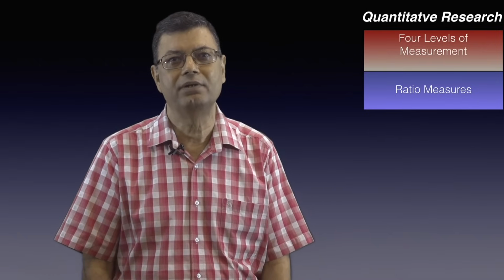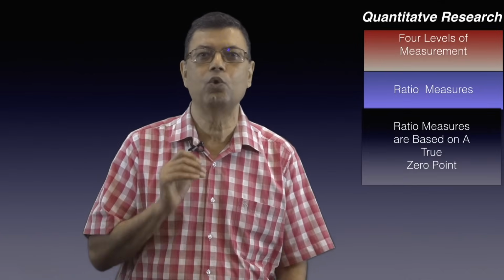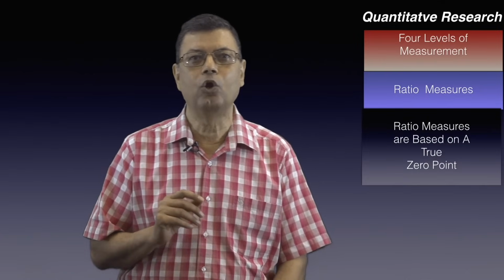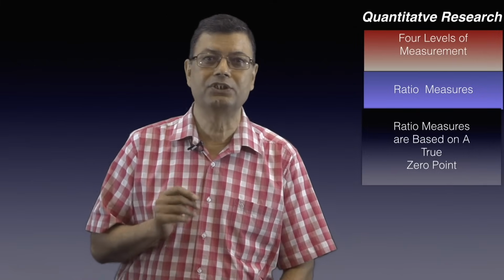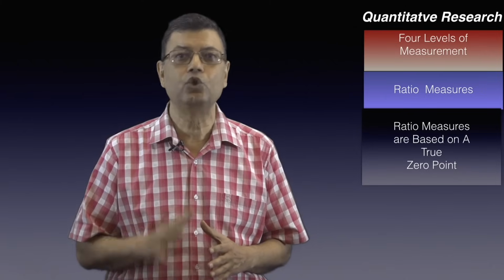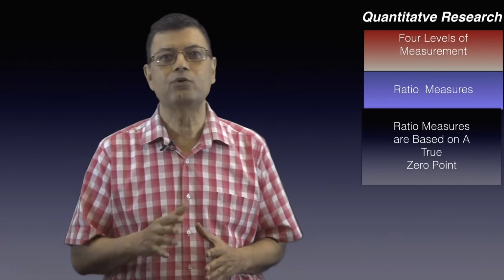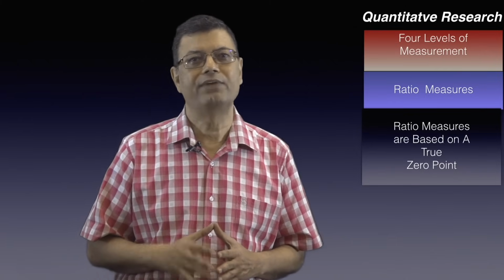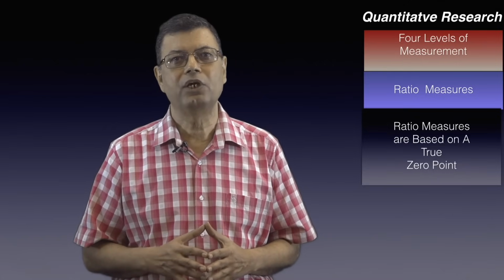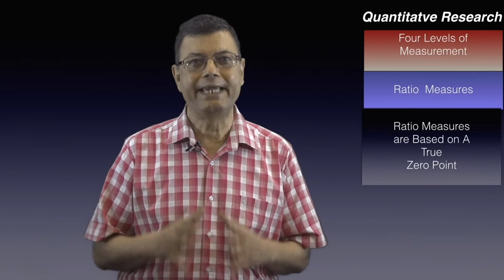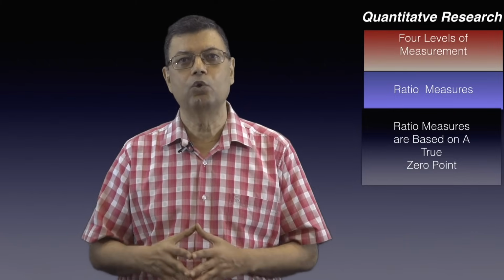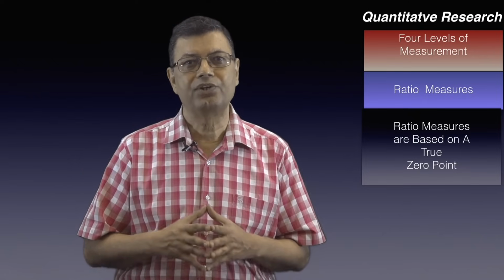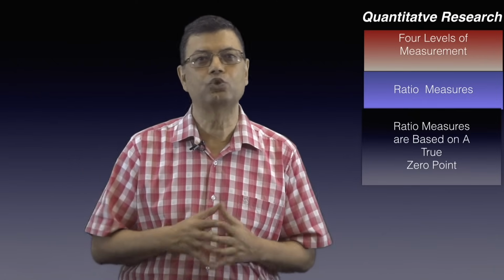In ratio measures, the attributes composing a variable are based on a true 0 point. Besides having all the structural characteristics of nominal, ordinal and interval measures, the ratio measures have a 0 point also. Let us try to understand this with the help of an example. Suppose we group our respondents by age. We put 1-year-olds in one group, 2-year-olds in second group, 3-year-olds in third group, and so on.